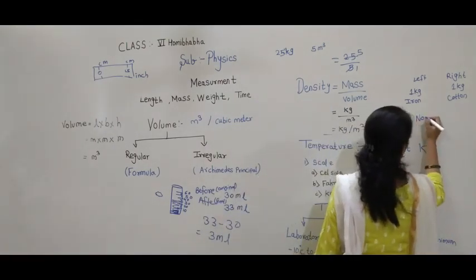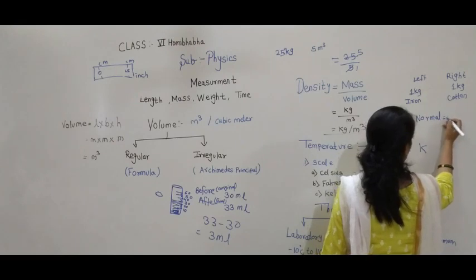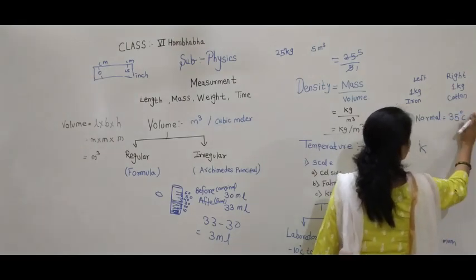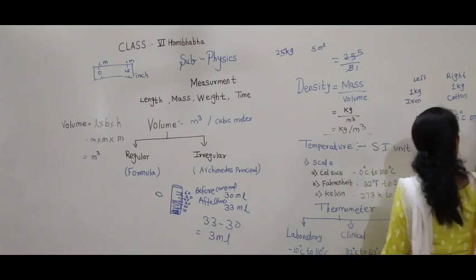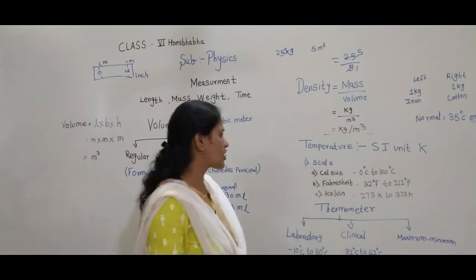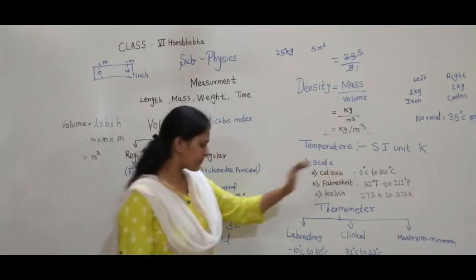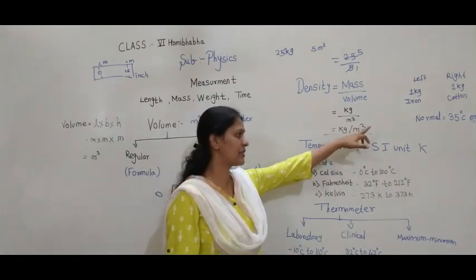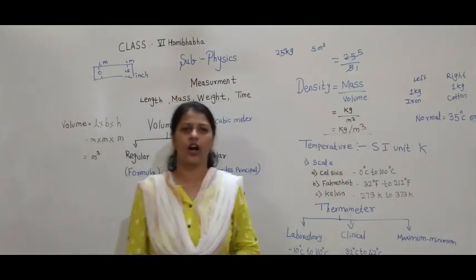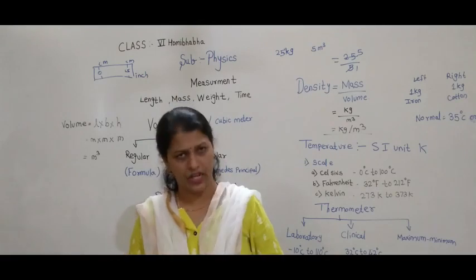The normal temperature should be 35 degrees Celsius or 98.6 degree Fahrenheit. Are you getting this? So this will be the normal body temperature. This thermometer is also called a doctor thermometer.